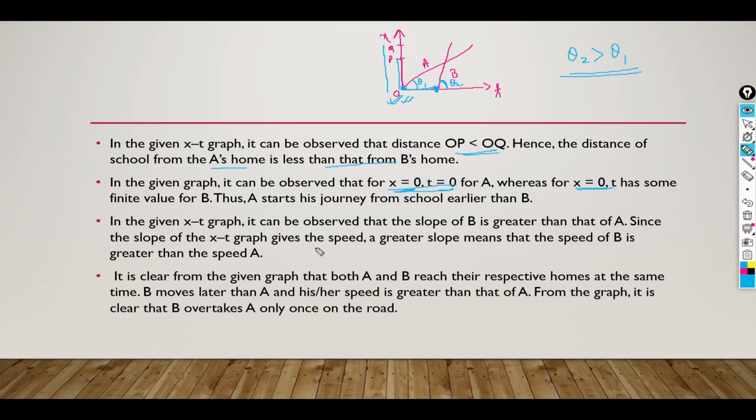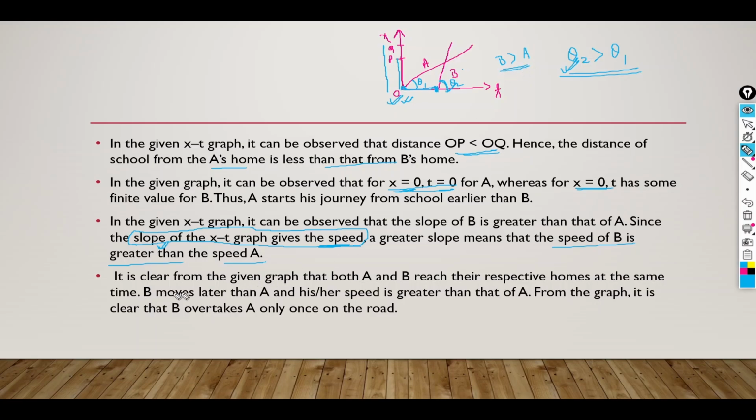So the slope of the distance-time graph gives the speed. This you can note down. Wherever in a graphical question you have to find the speed, you can find it by finding the slope of the distance-time graph. So the greater the slope, the greater the speed: the speed of B is greater than that of A. Theta 2, that is the slope of B, is more, that's why B's speed is more than A's. Clear? Let's move on to the next one.